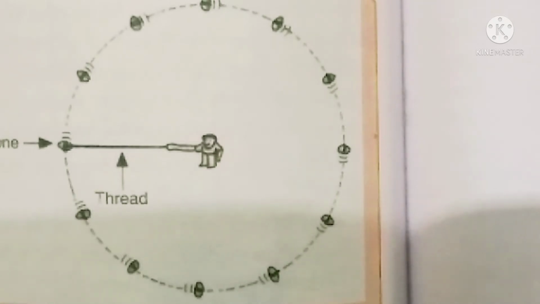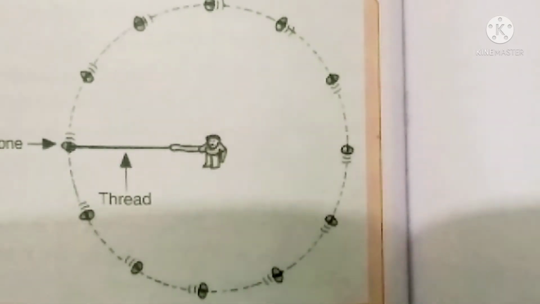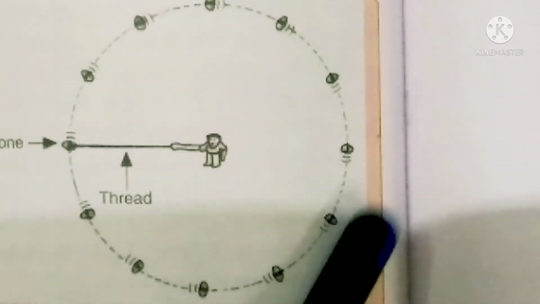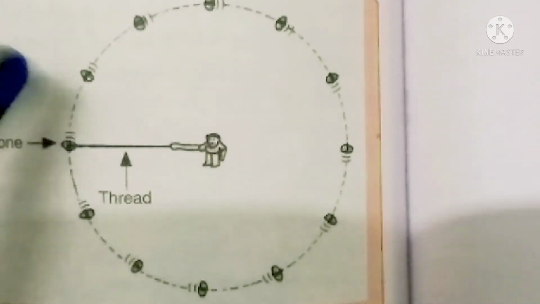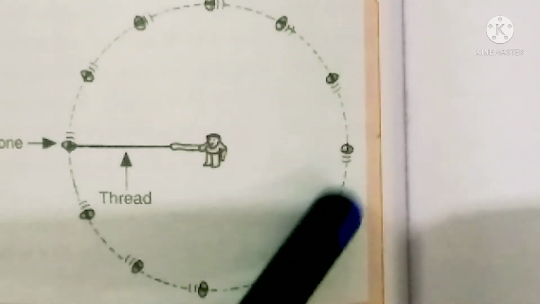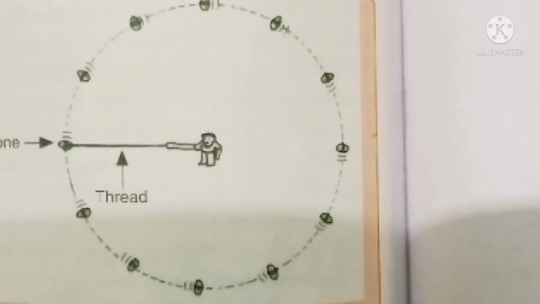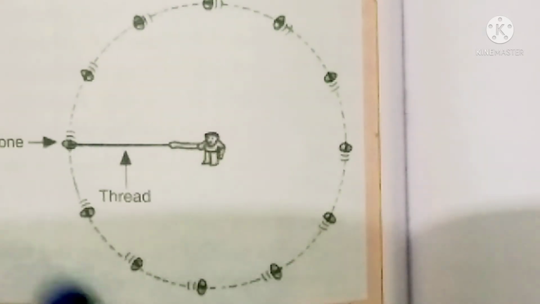If you look at the stone, first it is here, after some time it is here, here, and they change the direction. Clearly you can see in every moment it changes the direction, and then it comes to the original position.